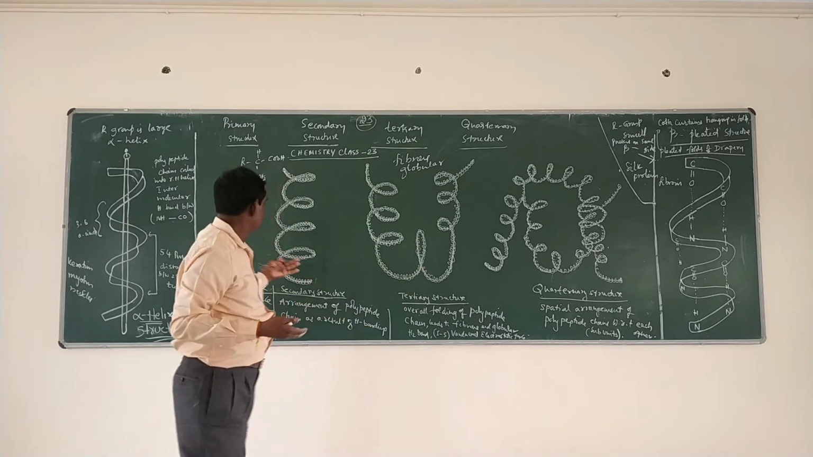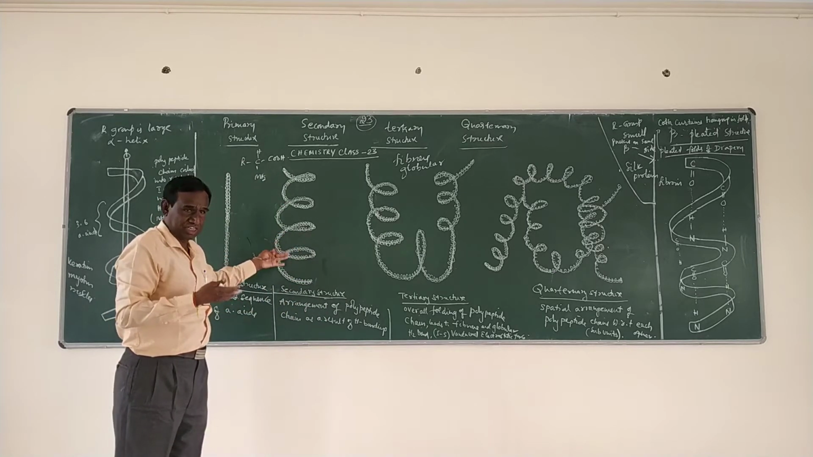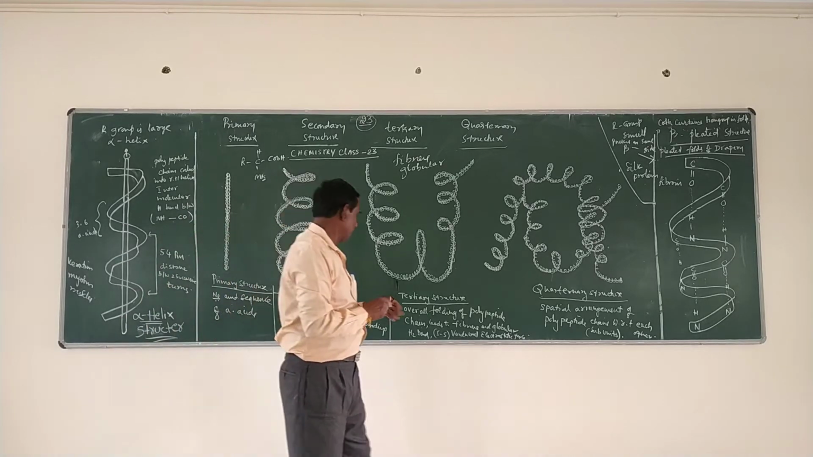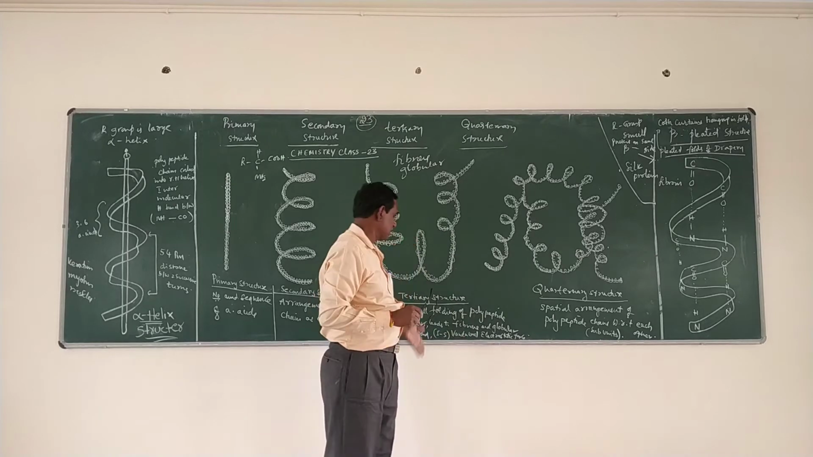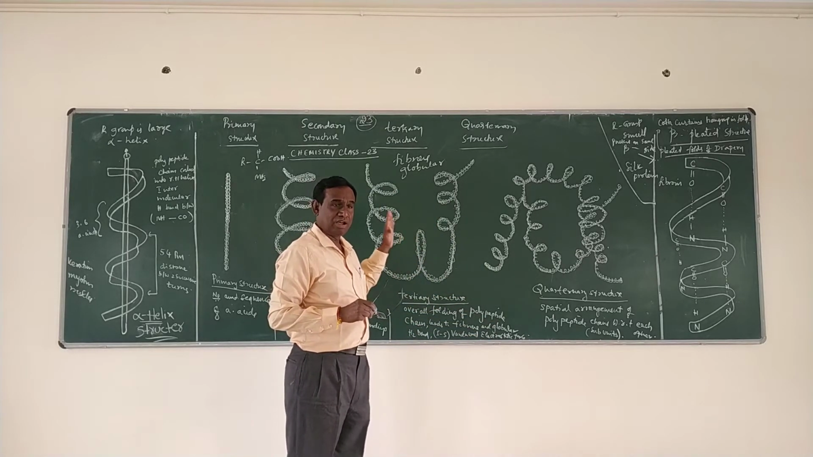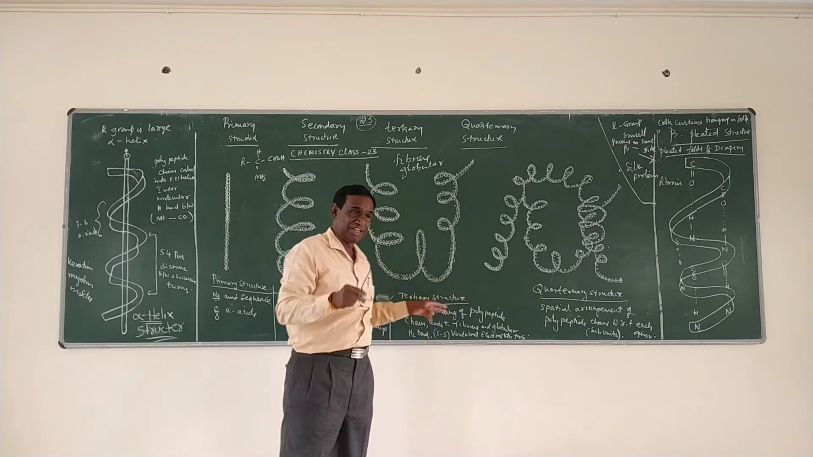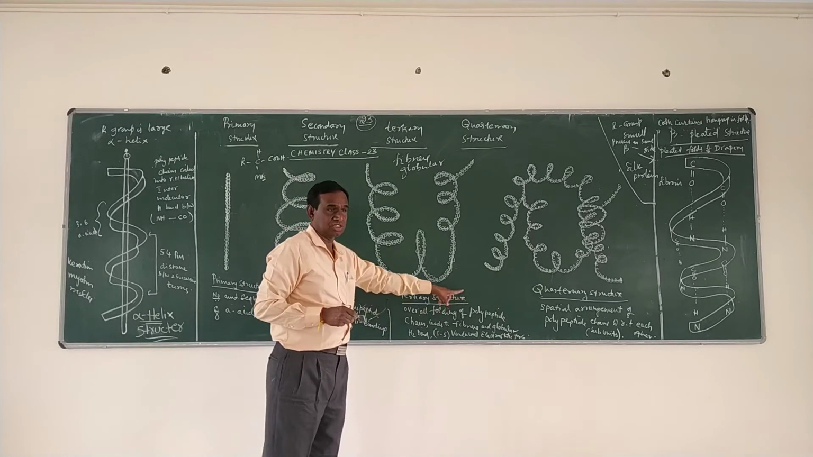So in the secondary structure, what is the force involved in the polypeptide chains? It is due to hydrogen bonding. But here, it is due to hydrogen bonding, maybe disulfide linkages, or maybe electrostatic forces of attraction. All these forces of attraction are involved in the tertiary structure. What is the tertiary structure of protein?